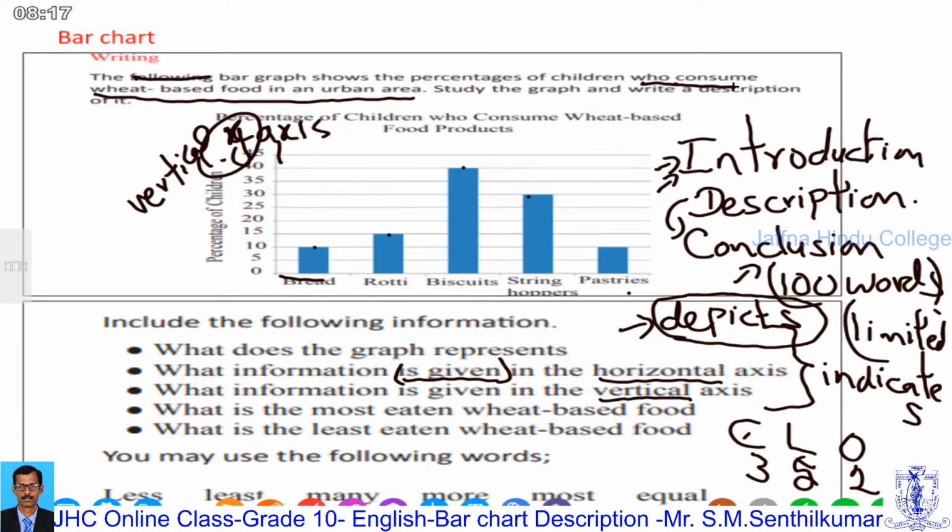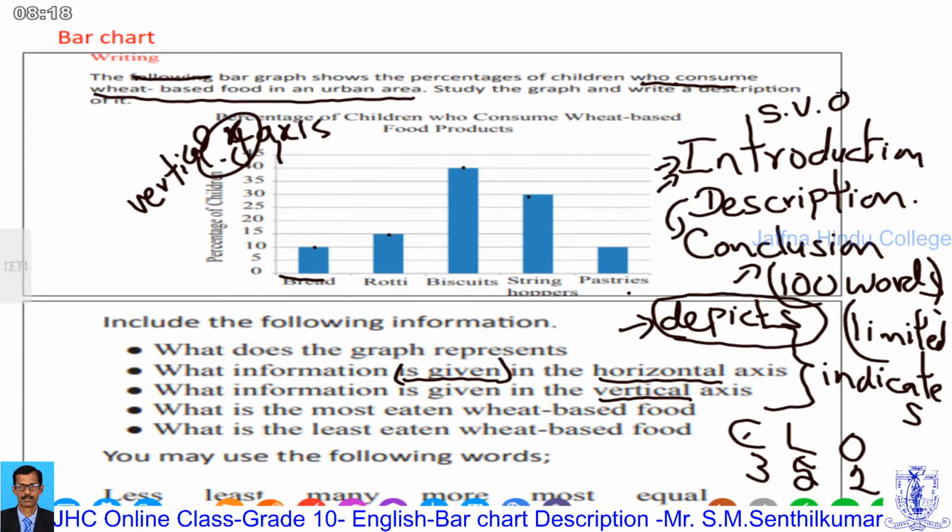Otherwise, if you only write subject, verb, object, you can't get full marks. The writing should impress the marker. If you are good in language, you can use complex sentences. You can make it a complex sentence. That is very much appreciated. These are the at least three sentences you have to write, and they come under the introduction part.